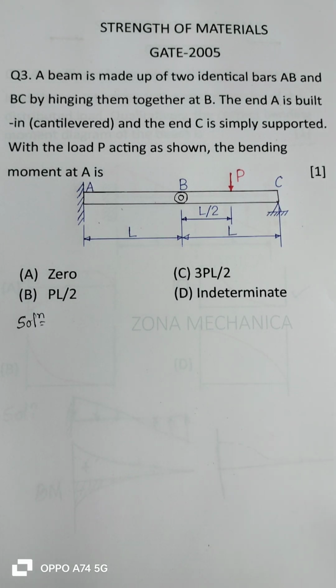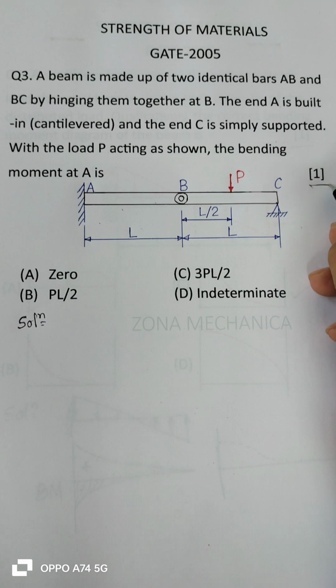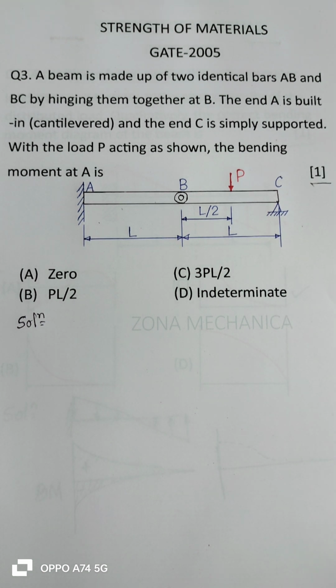There is an MCQ on bending moment. The figure at the margin indicates the weightage of the question, that is 1 mark. A beam is made up of two identical bars AB and BC by hinging them together at B. The end A is built in, that is cantilevered, and the end C is simply supported. The question is, what is the bending moment developed at end A with the load P acting as shown?